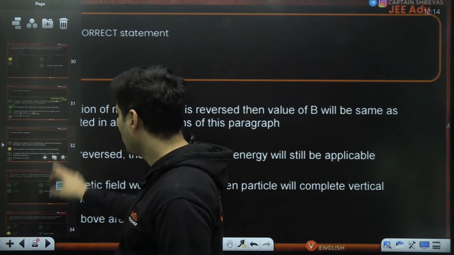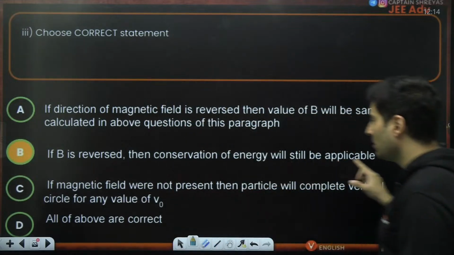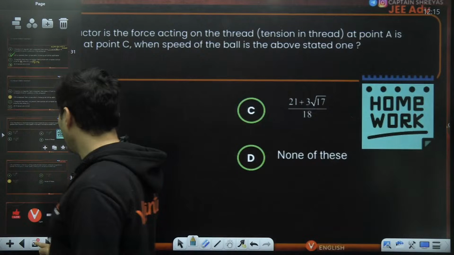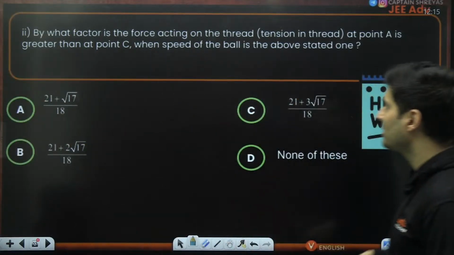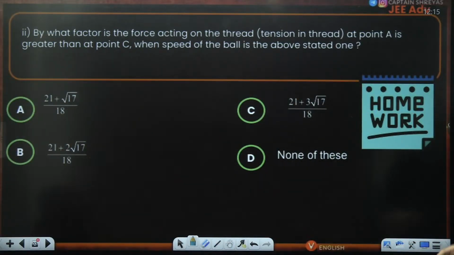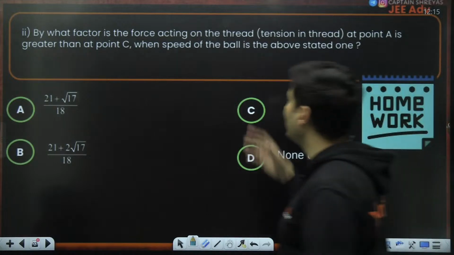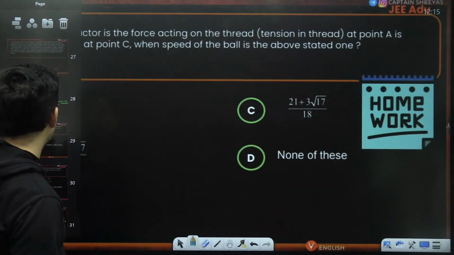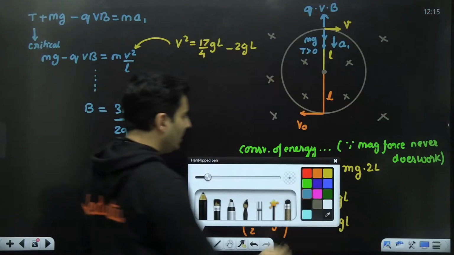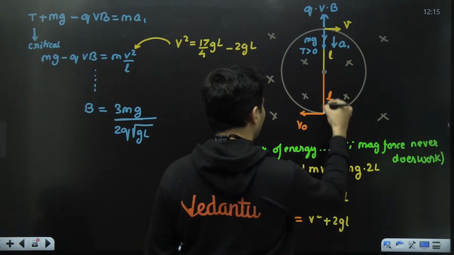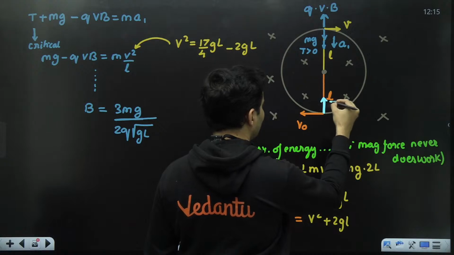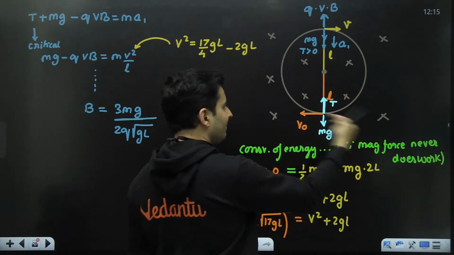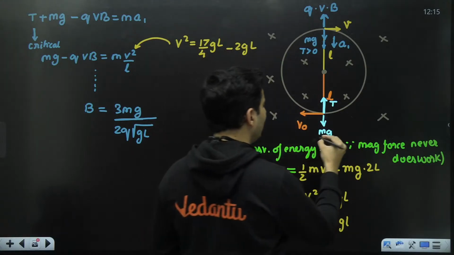I think this is also correct. If B is reversed, then the conservation will still be applicable. It has got nothing to do with it. And there is a homework question which I have put. By what factor is the force on the thread at the point A greater than at point C when the speed is as stated above? So the question is on the force at the top and at the bottom. I will just give you a hint. When you draw the free body diagram over here, the tension will be like this. Mg will be obviously like this. There is only one difference. Velocity is here. V cross B will be downwards.